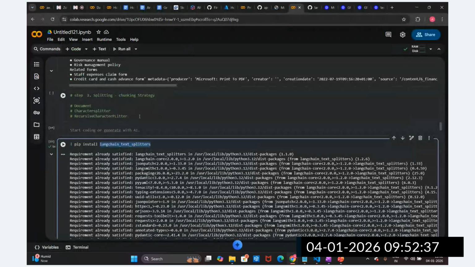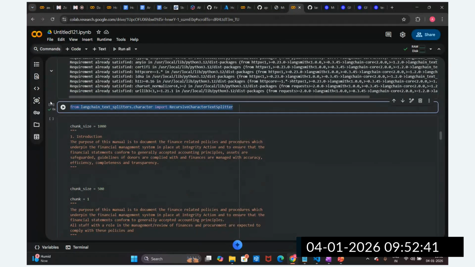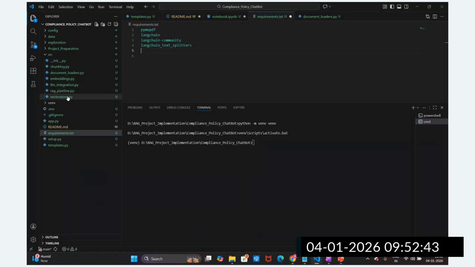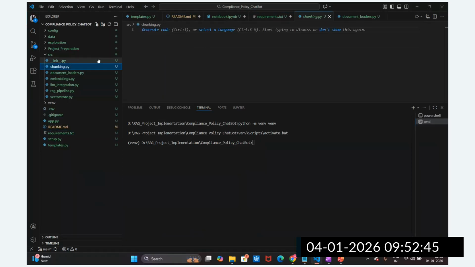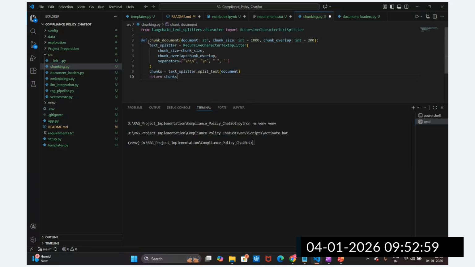Then after that, we import this from the LangChain text splitter. Just go to the chunking.py file. We are going to import it here. Now we are going to write the code here. Define chunk_document, one function I'm going to write here. Fine, this is how we are going to write this.